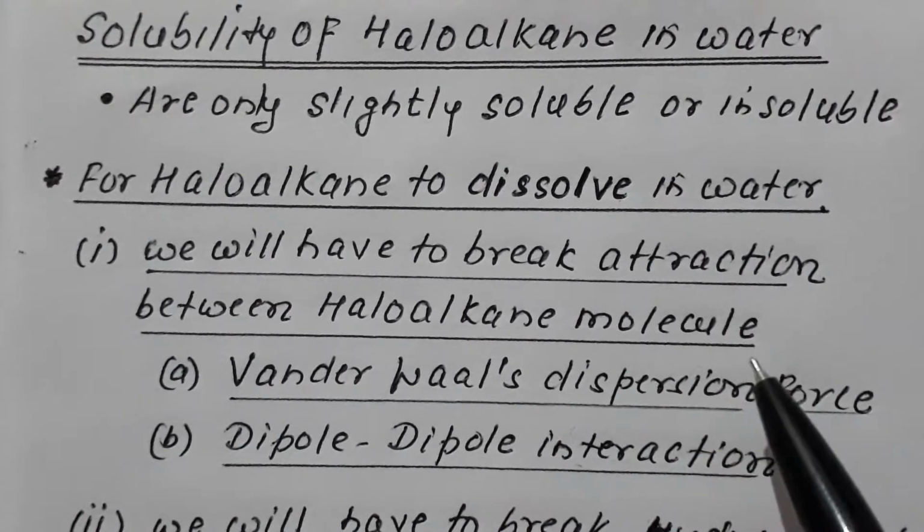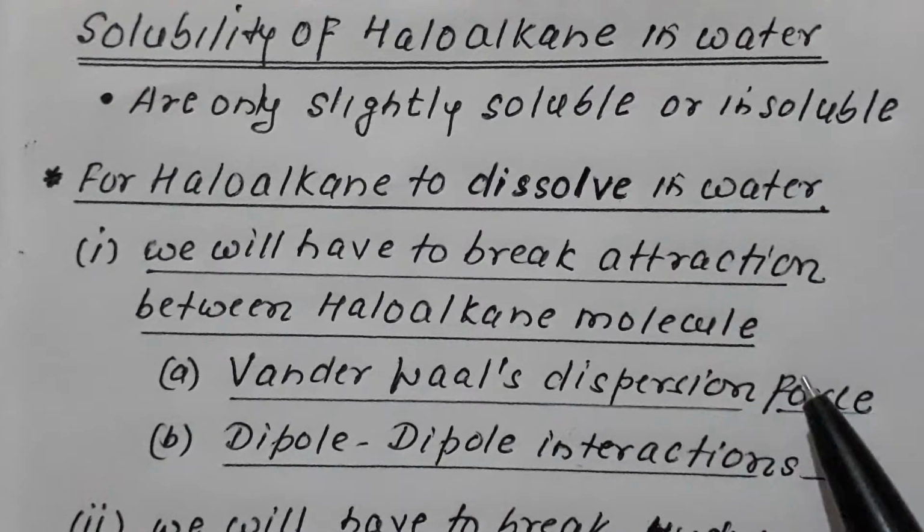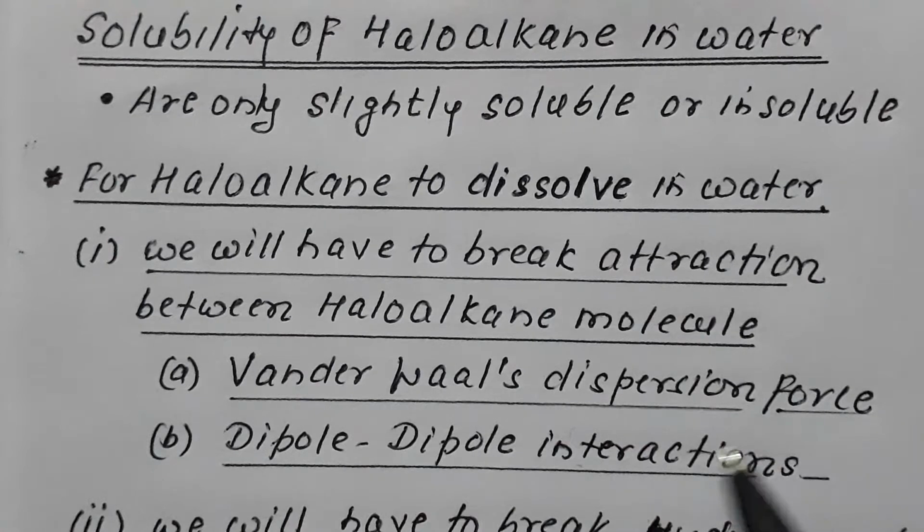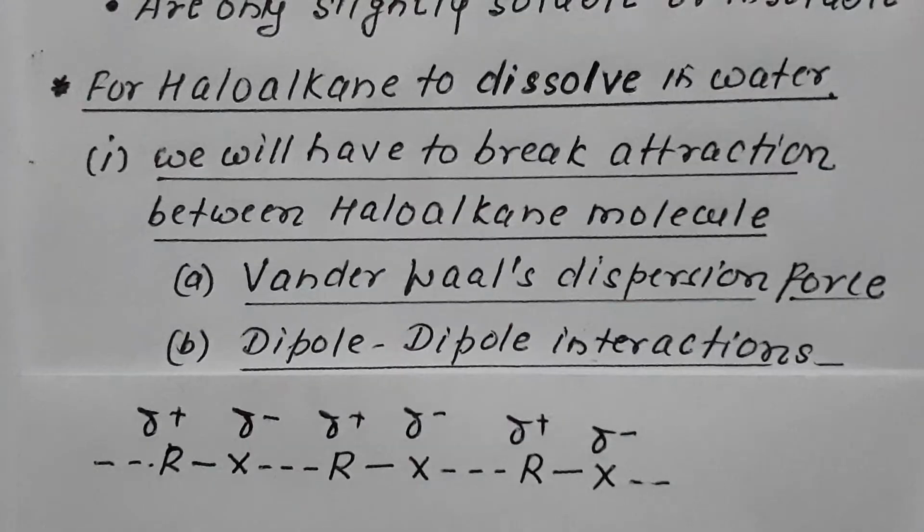And since haloalkanes are polar molecules, R-X are polar, having two poles, a positive and a negative pole, they are termed as dipoles.